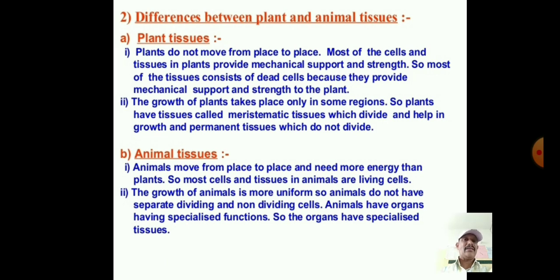Most cells and tissues in animals are living cells, but in plants we have seen that there are dead cells. The growth of animals is more uniform, so animals do not have separate dividing and non-dividing cells. Animals have organs having specialized function, and these organs are made up of tissues. The organs have specialized tissue, and these tissues are made up of a group of cells. The remaining points we will discuss in the next class.